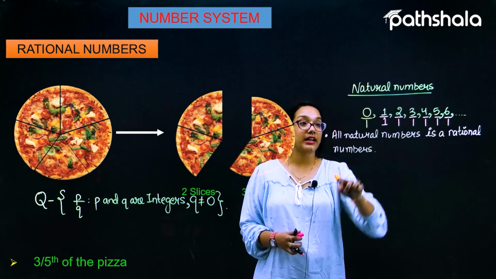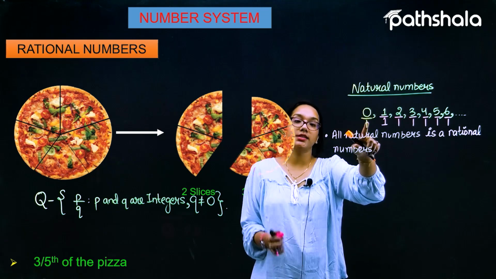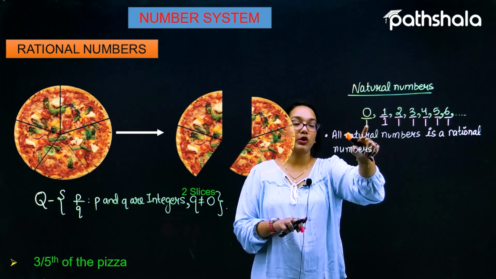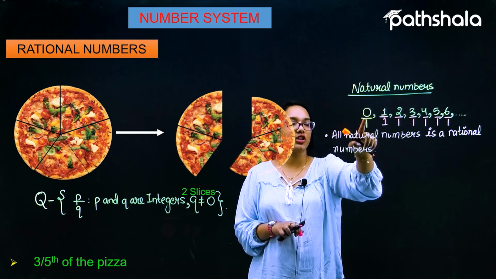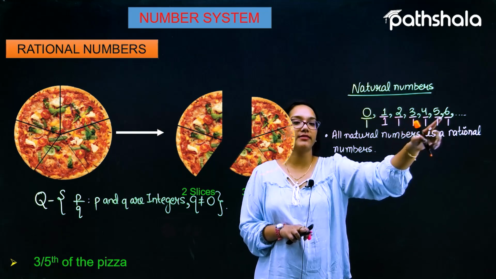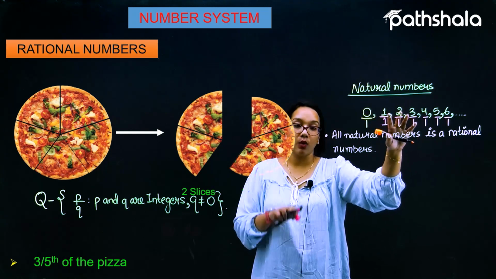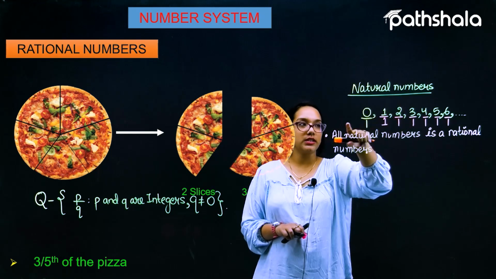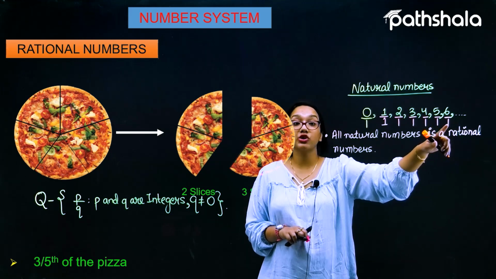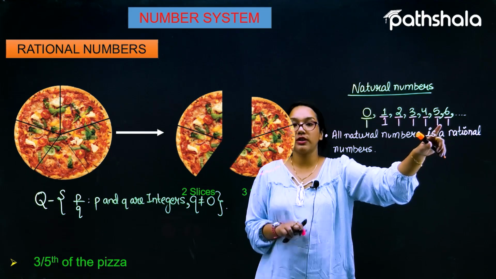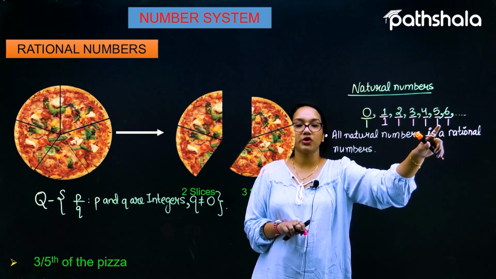So every whole number is now a rational number, because the collection that starts from 0, 1, 2, 3, 4, 5, 6 and so on, called the whole numbers, can be represented in the form P by Q.